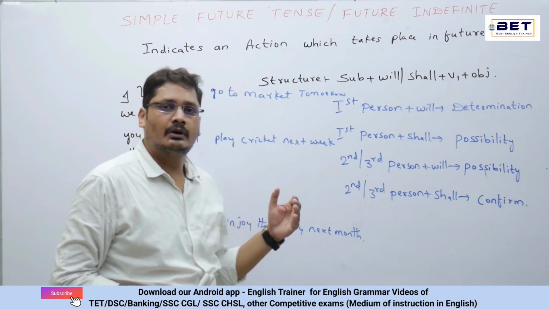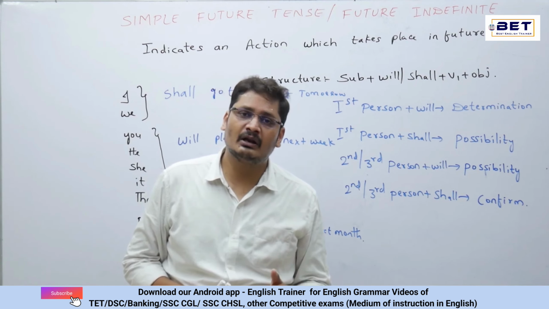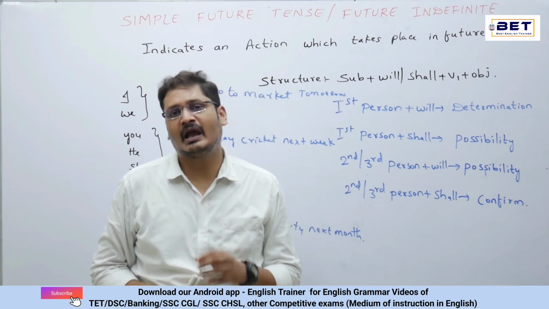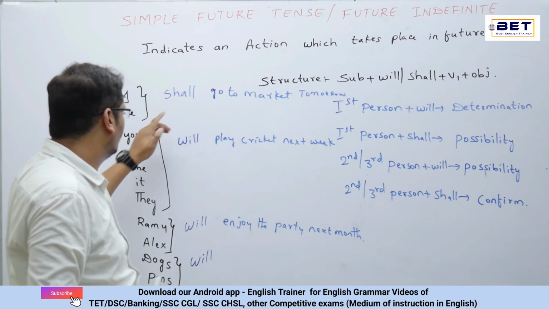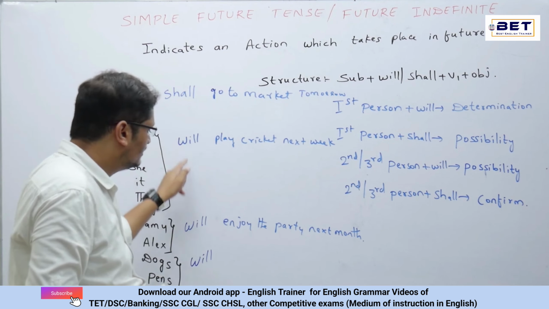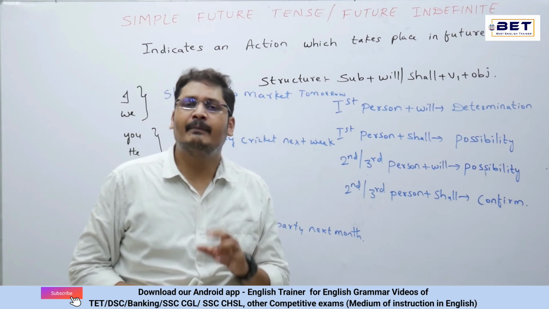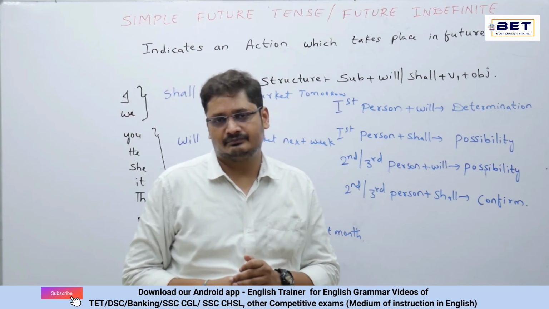Now, a major question is, for the first person singular and plural, shall is used, okay, but can we use will? And for the second person singular and plural and the third person singular and plural, can we use shall? Yes, we can use it. But for competitive exams, better try to stick to this: I, we shall; you, he, she, it, they, Ramu, Alex, dogs, pens, just go with will. But in general, will and shall can be interchanged actually.